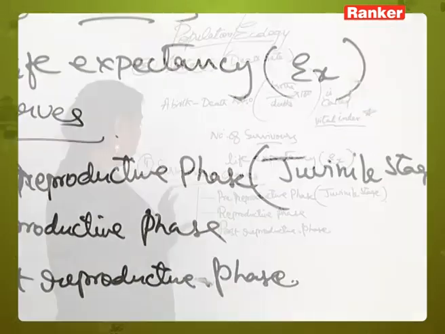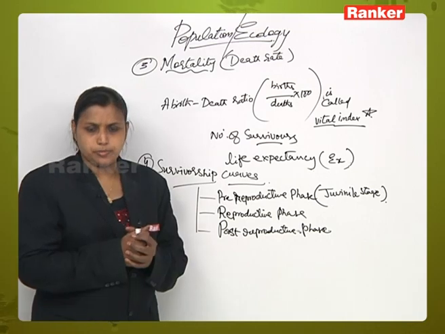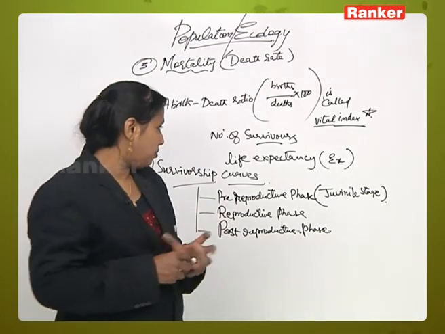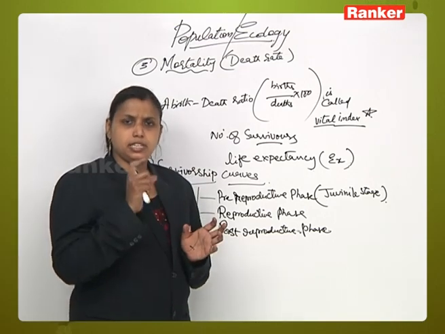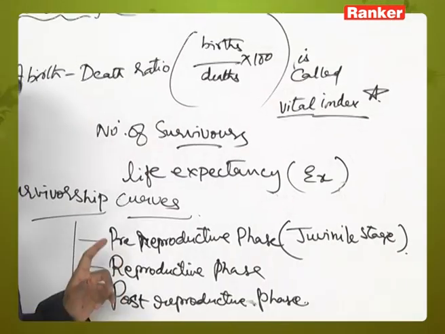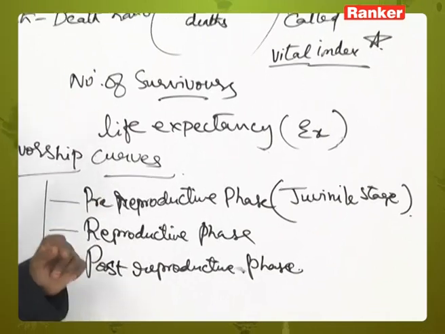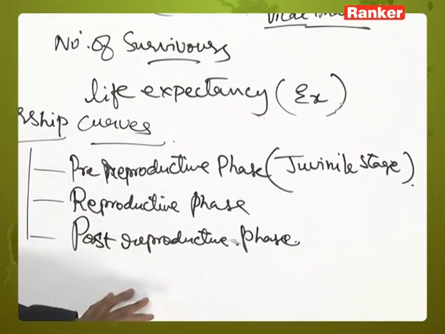When we are talking about survivorship curves, we talk in general about the total lifespan of an individual, which comes across three phases: pre-reproductive, reproductive and post-reproductive.